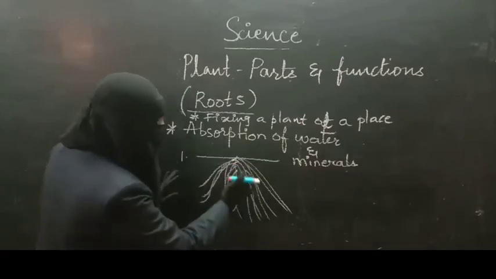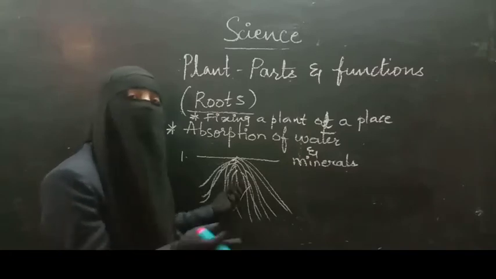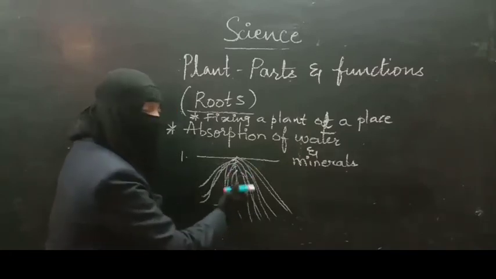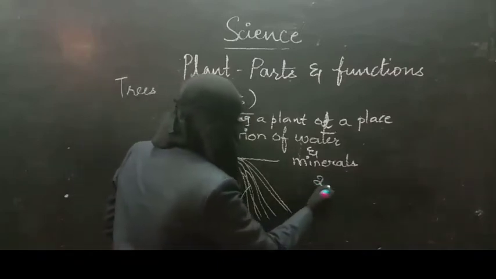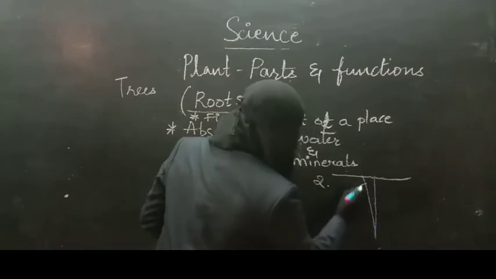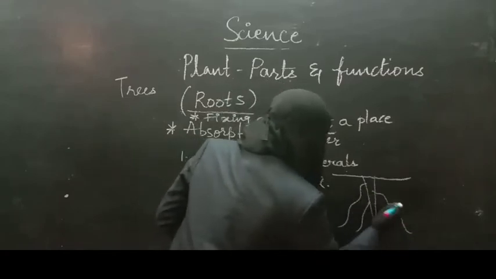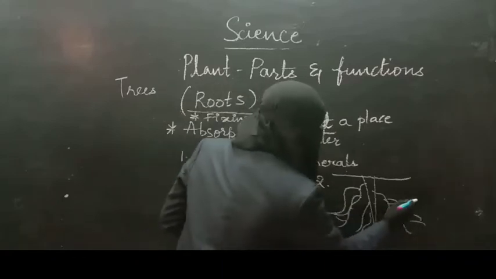See here, all the roots have similar size. One root is not big and another small; the thickness is equal. The other type of root is this one, in which a middle root is thicker than the lateral roots. The roots present towards the side are called lateral roots.